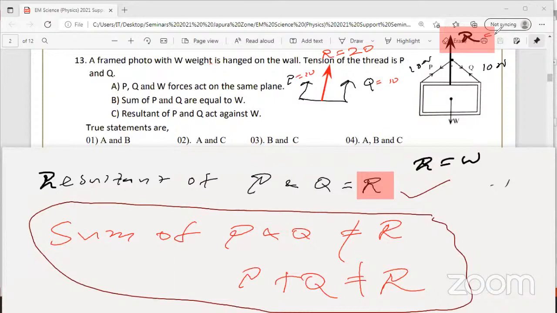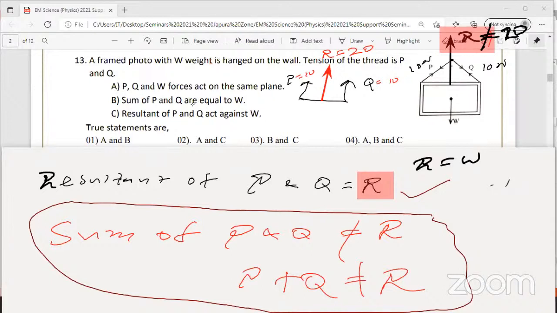But here it is not equal to 20. That's very, very important. Many students don't understand this. There's a misconception. Here the resultant, actually they will not ask you to calculate in the exam. This is not equal to 20. I'll cross this. This is not equal to 20.